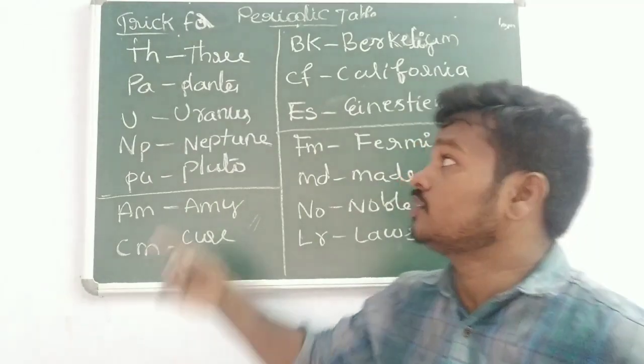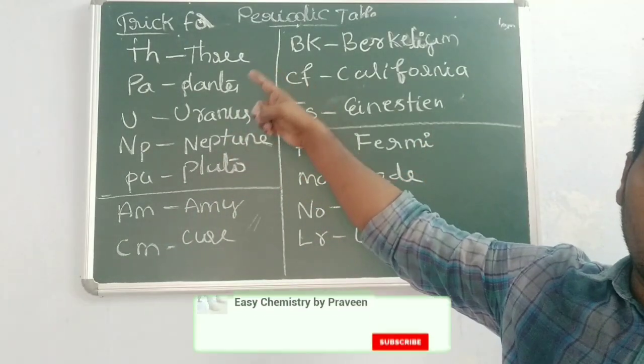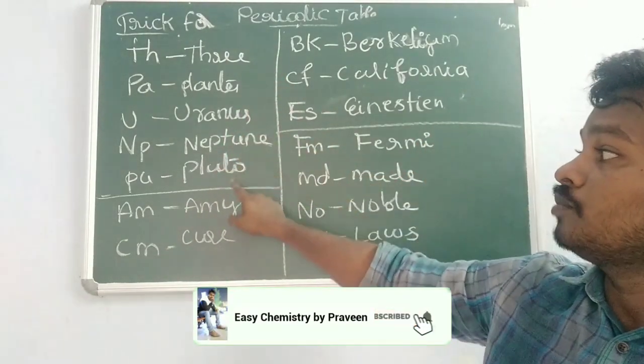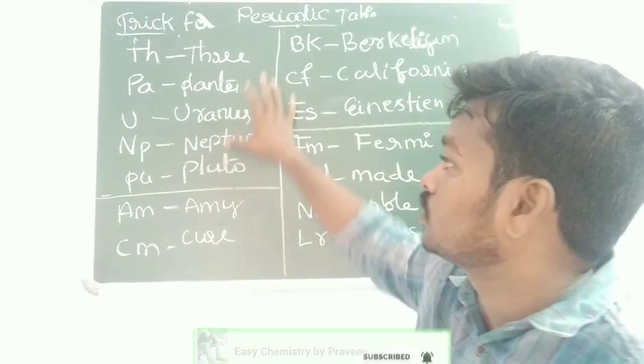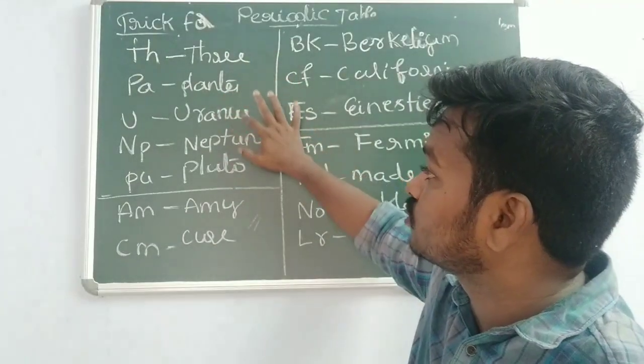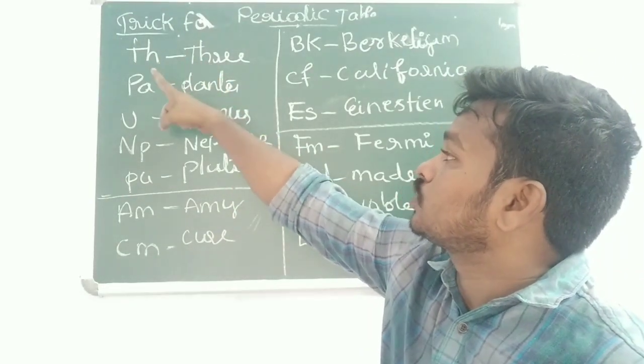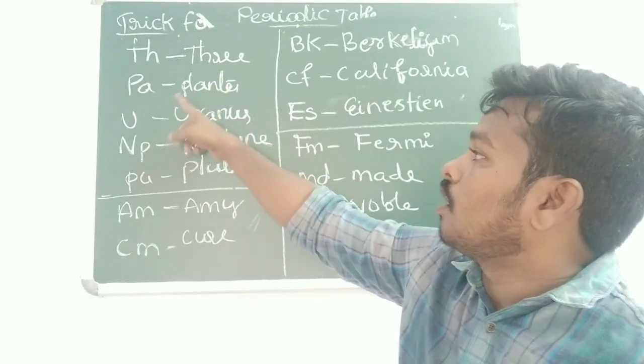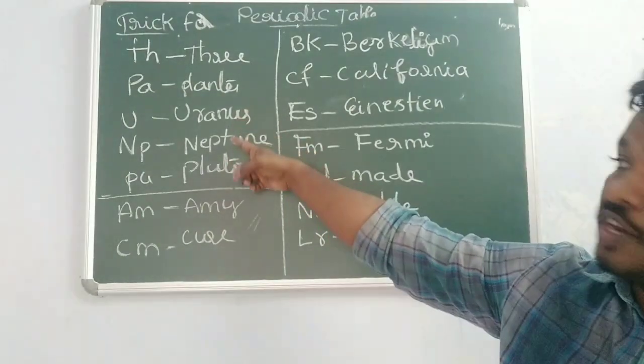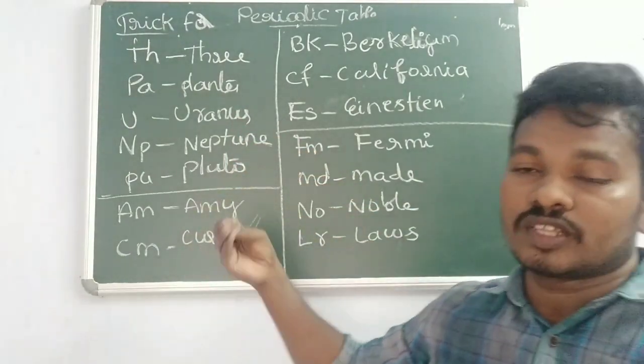So last you can see the actinides. Lanthanides we have done; actinides next. You can see thorium, protactinium, uranium, neptunium, plutonium. So this is for one. So how to remember these three planets: Uranus, Neptune, and Pluto. Th stands for thorium, Pa stands for protactinium. Uranus, uranium, neptunium, and Pu stands for plutonium.